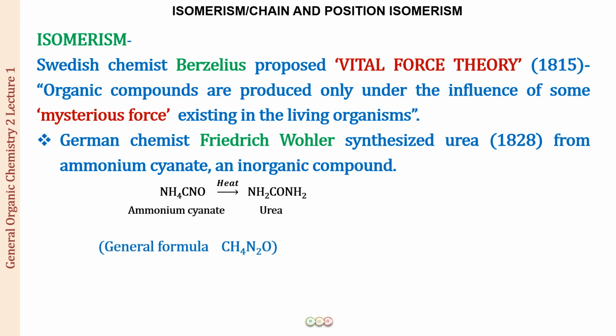So what this means is both of these compounds have a general formula CH4N2O. Both of them are composed of the same atoms in the same ratio. All right. So from this, it was Berzelius who coined a new term, and the new term for these two compounds was isomer.